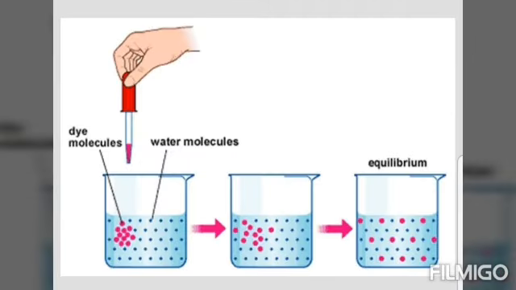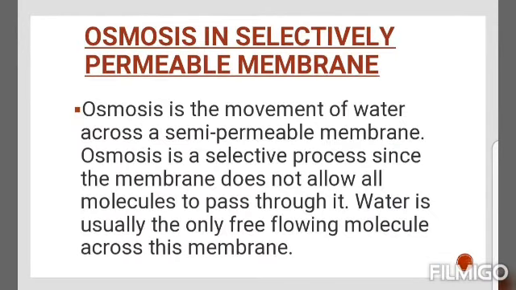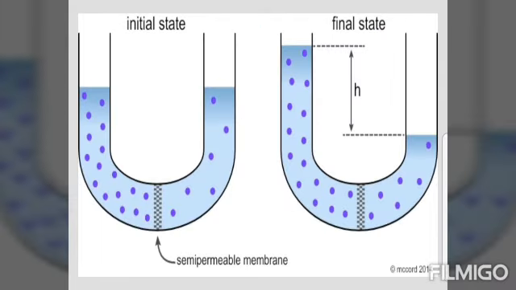You can see that in this diagram, where a small drop of dye, when inserted or dropped into water, the particles of dye expand everywhere in the water due to diffusion. On the other hand, osmosis is the movement of water across a semi-permeable membrane, the membrane which allows movement of solvent particles especially. Osmosis is a selective process since the membrane doesn't allow all molecules to pass through it.